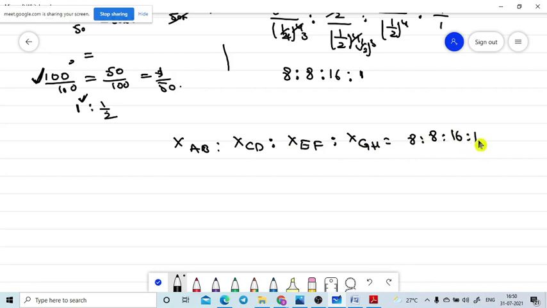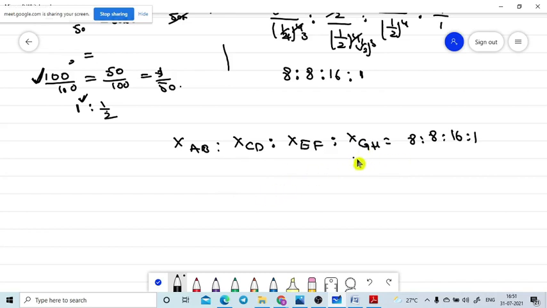Now if you want to write it in terms of only X, what I took as X is nothing but the X value of the GH term.